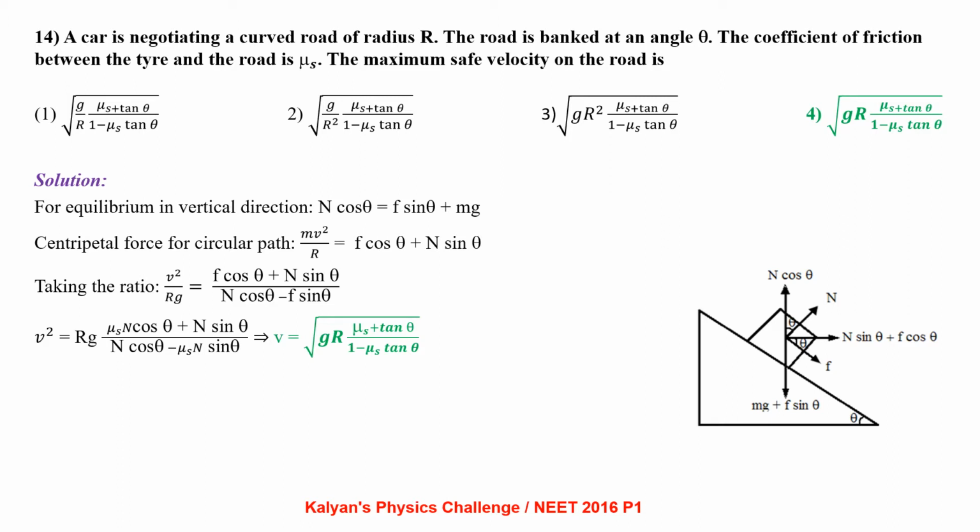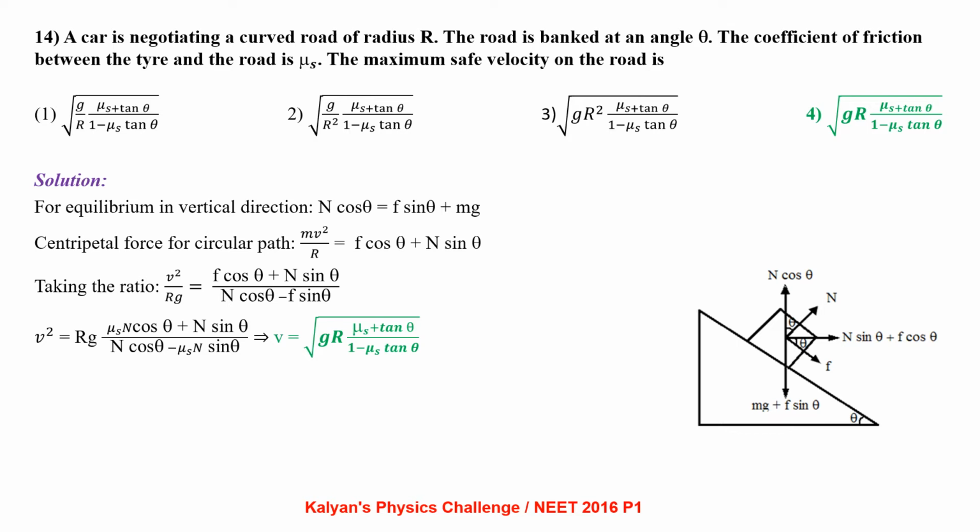A car is negotiating a curved road of radius r. The road is banked at an angle theta. The coefficient of friction between the tire and the road is mu s. The maximum safe speed on the road is. Take some time to see carefully different forces acting on the car when it is on banked road.